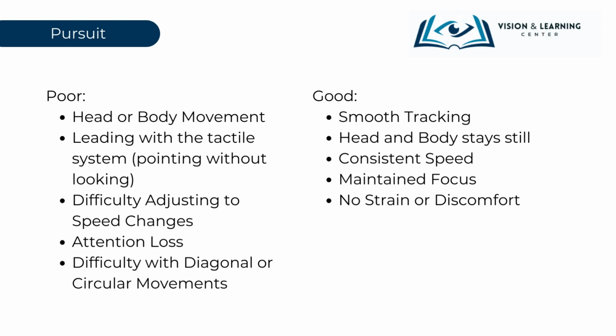When someone has good pursuit eye movements, it becomes evident in the seamless way they track moving objects. Their eyes glide smoothly, effortlessly following the target without any jerky interruptions. Even as the eyes move, the head and body remain still, emphasizing the efficiency of their visual system. These individuals can maintain a consistent tracking speed, making it easy to follow objects without lagging behind or jumping ahead. Throughout this process, their focus remains unbroken, allowing them to keenly observe details of the moving object. Importantly, all these proficient movements occur without causing any strain or discomfort, reflecting the natural harmony of their visual mechanisms.